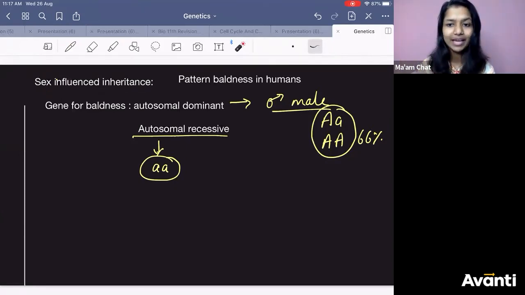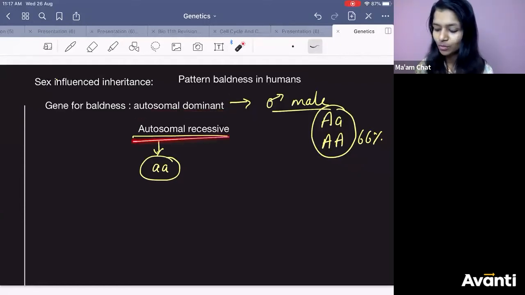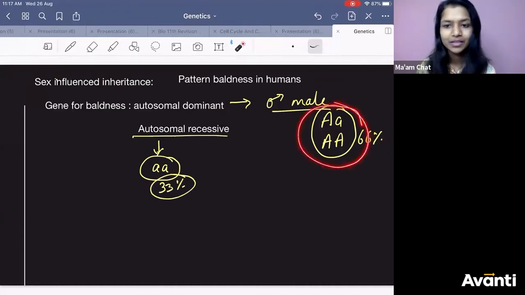Whether it is a male or a female, depending on that, the genes get influenced and then the genes start to show the character. Okay? Yes, Anushri, it is genetic. Autosomal dominant is for male, and autosomal recessive is for female. So female have very less chance, 33% chance. But males, overall, if you see, they have more percentage, more chances. Right? Okay?